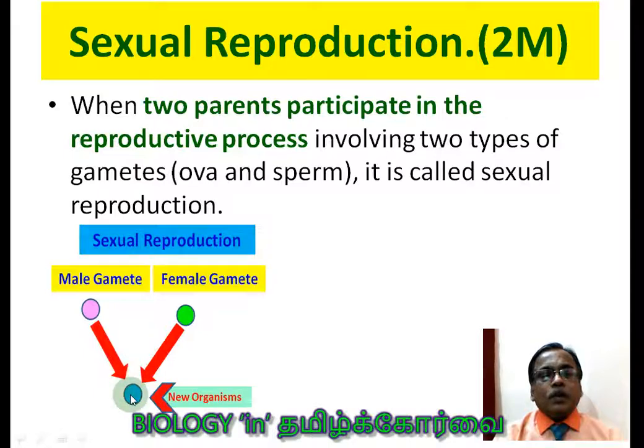Here the new organism will not resemble its mother or father. So it will have a new variation. The creation of variation is the benefit of sexual reproduction. It leads to adaptation to the new environment and also evolution. That is what you have to understand from sexual reproduction.